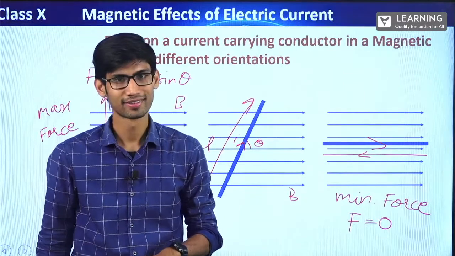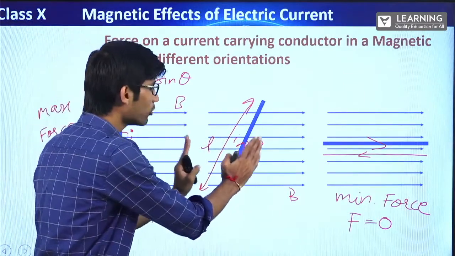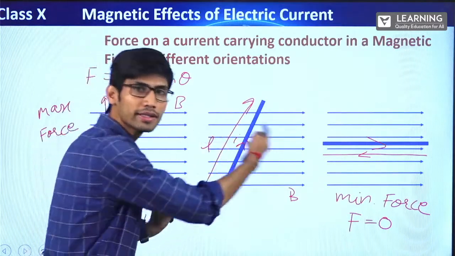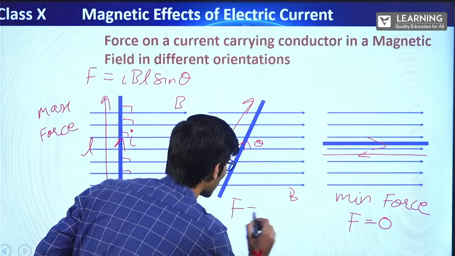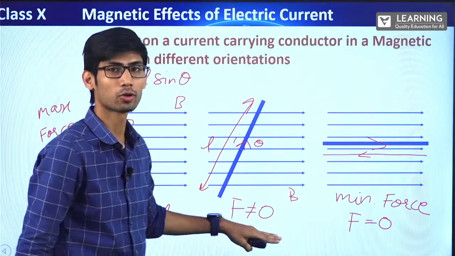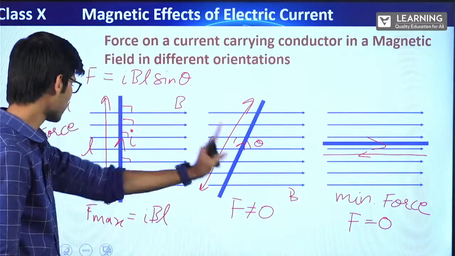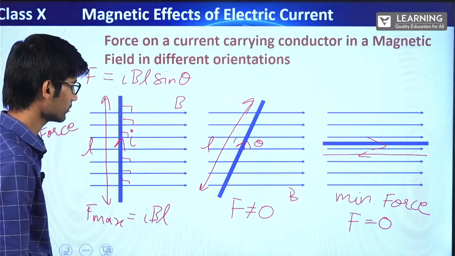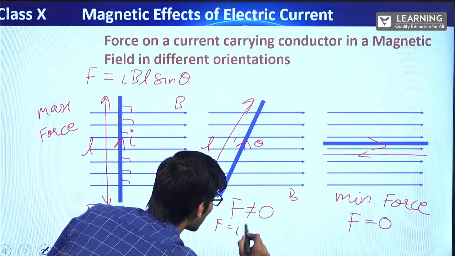Now here, since it is kept at some angle, the force will not be maximum, neither will it be 0. Some force will be there. The force will not be equal to 0, but it will not be maximum also. Note it down, this is important. F is equal to IBL sine theta.